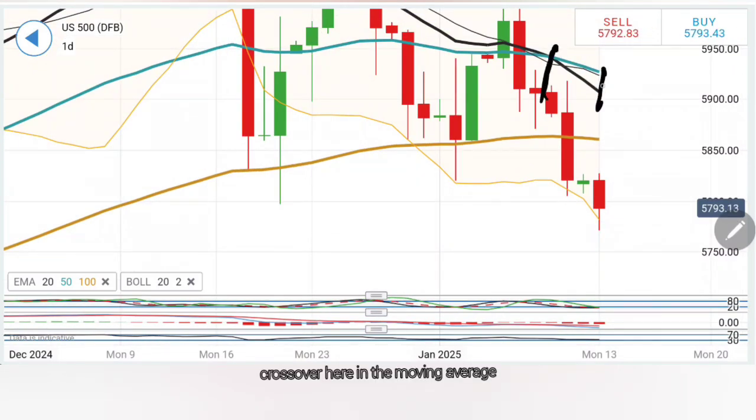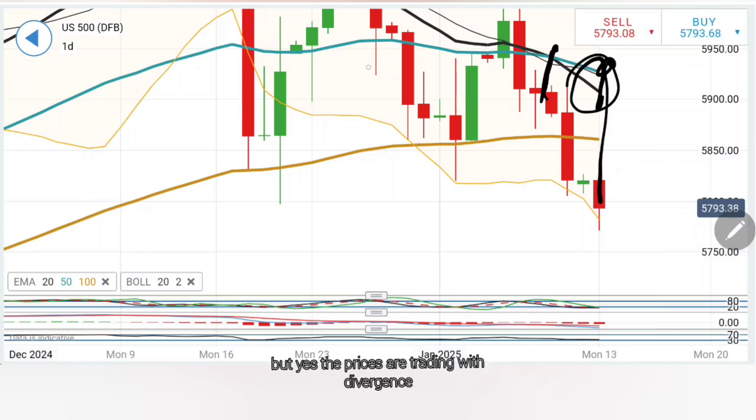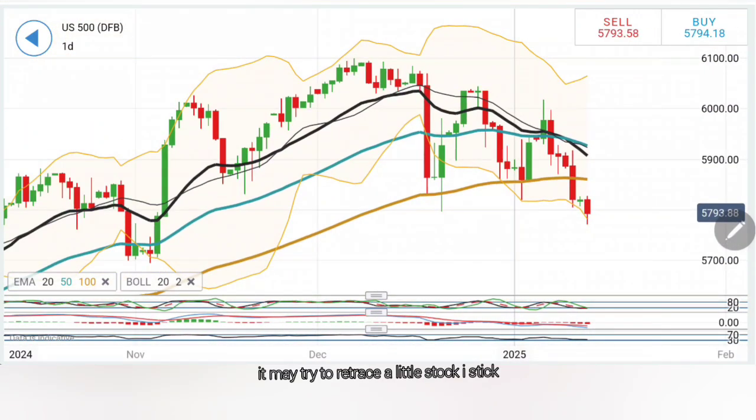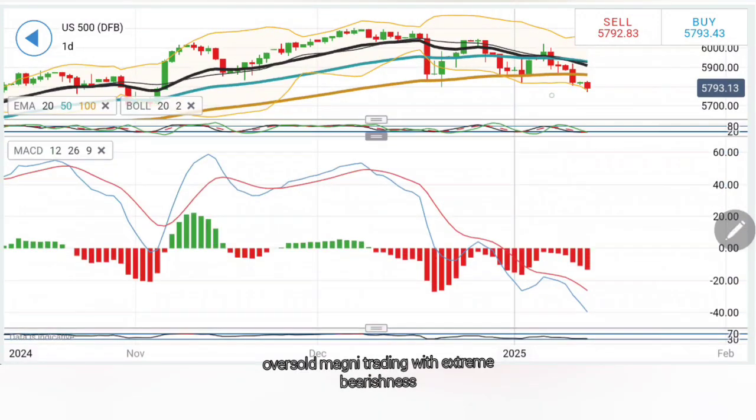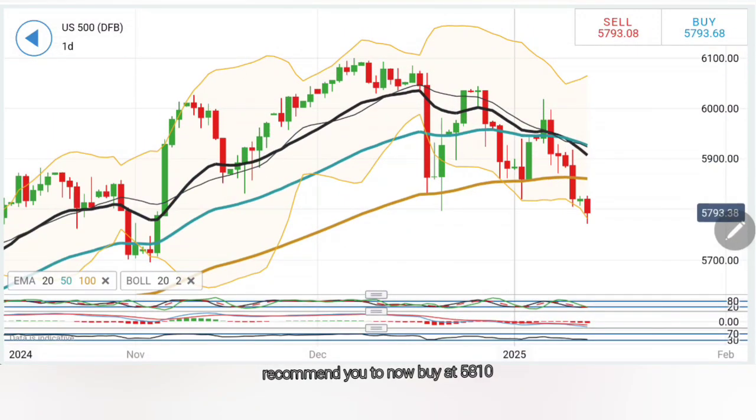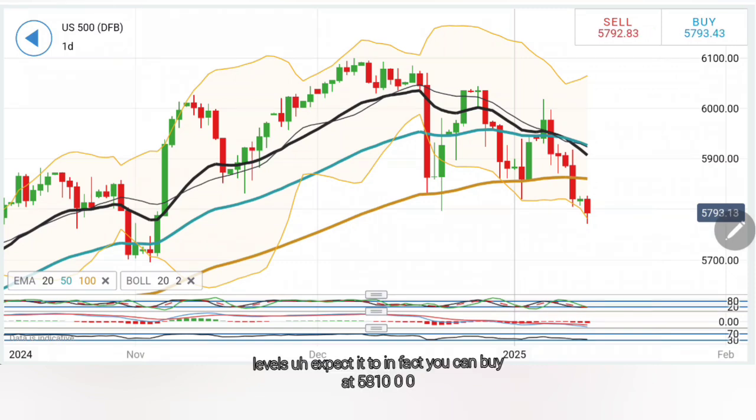The crossover here in the moving average is definitely a stronger bearish sign, but yes, the prices are trading with divergence from the 20 period, 50 period as well. Thus it may try to retrace a little. Stochastic oversold, MACD trading with extreme bearishness, RSI at bottom. So considering this, I will recommend you to now buy at 5810 levels, expected to. In fact, you can buy at 5800 as well, 5798, 5800 as well.